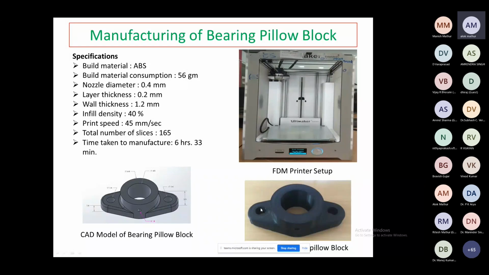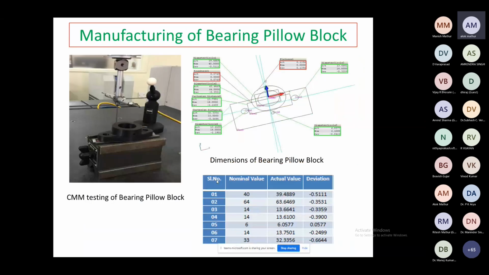The bearing pillow block, as you already know, is used for supporting the shaft. In the first case we were not able to achieve it, so second we had to prepare this bearing pillow block. In that case you can also see we changed the process. Earlier we developed it with PolyJet technology, now we have used the FDM process. Then we did the dimension analysis with the help of the coordinate measuring machine. Again we see deviations, but there are fewer deviations in the case of PolyJet technology, around 0.5 or less.